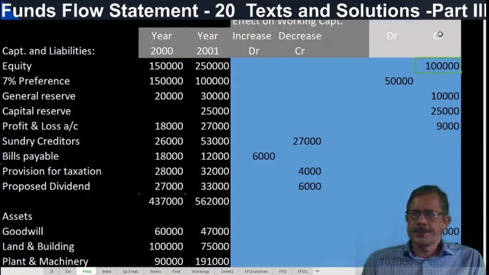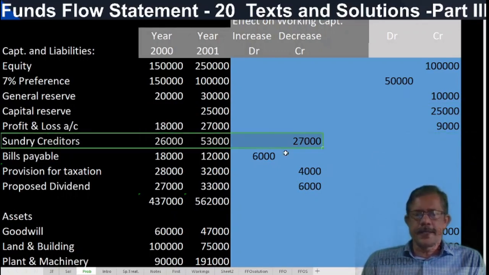When liability increases, credit. 7% preference shares 1,50,000, 1 lakh, liability decreases, debit. 20,000, 30,000 increases, credit. Capital reserve, opening nil, closing 25,000, increases, credit. Then P&L account increases, credit.